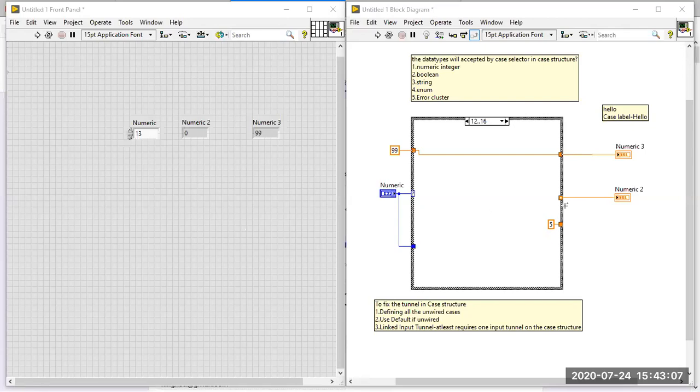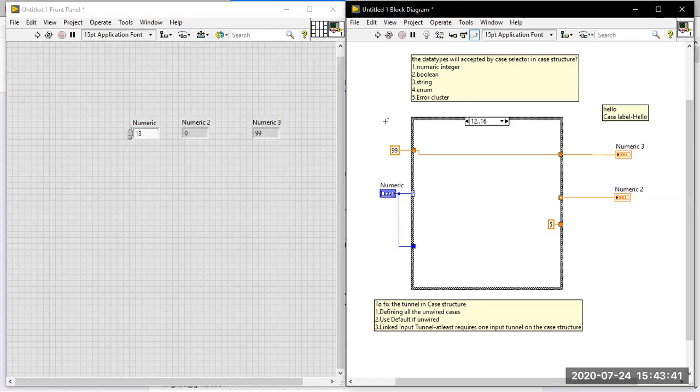But what does use default if unwired mean? The case is available, the case value is available, and the case is also defined inside the tunnel, but the value is not properly handled. When we go for use default if unwired, it will provide the default value of the data type, not execute the default case. If you know these basics, you can definitely score 1 mark in the case structure. The easiest thing.